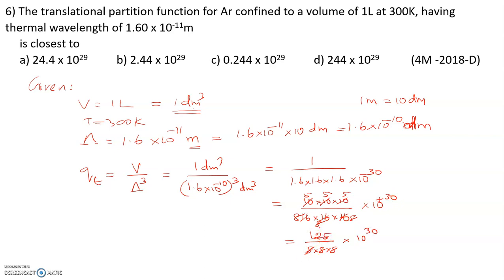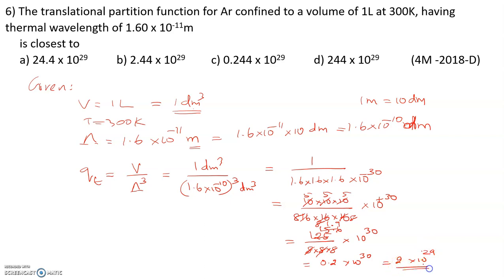Dividing this by 8, we get 0.2 something into 10 to the power 30, or we can write this as 2 into 10 power 29.